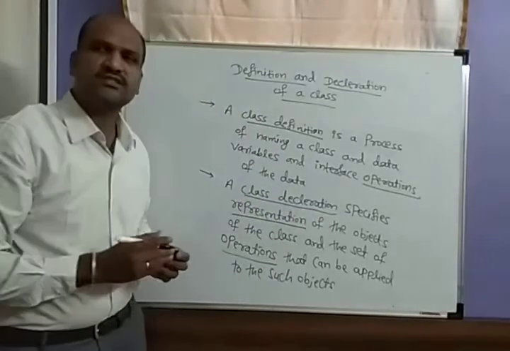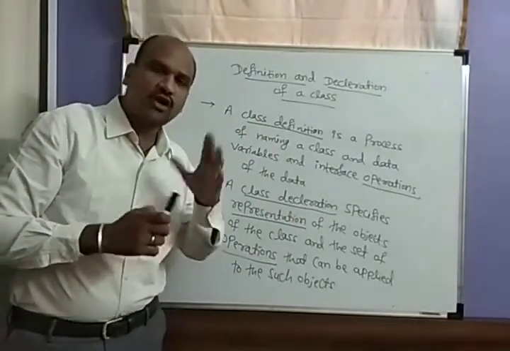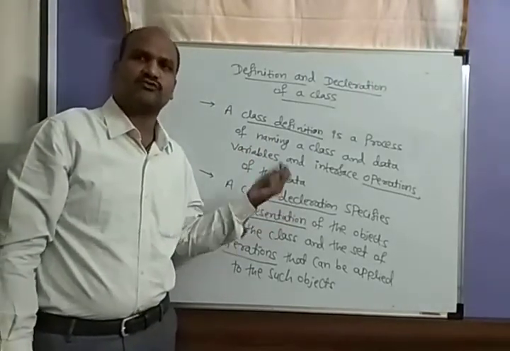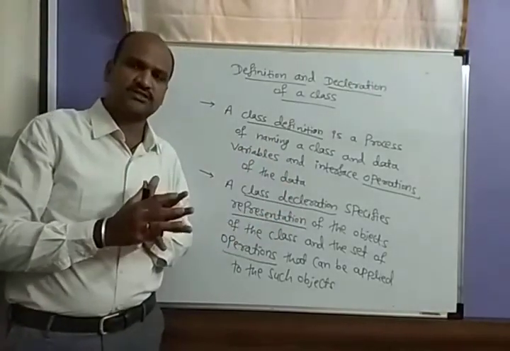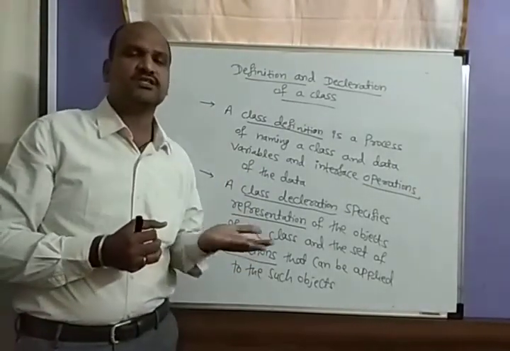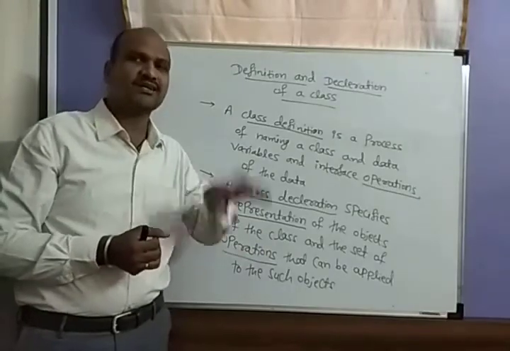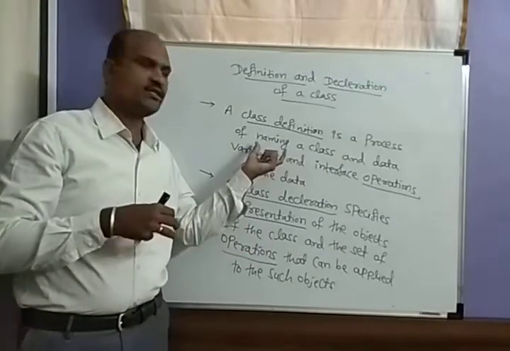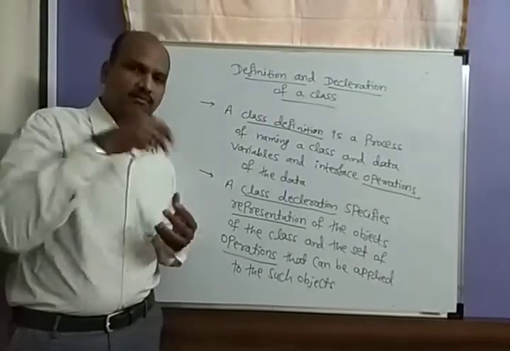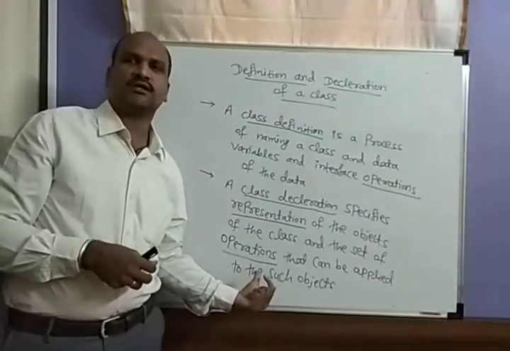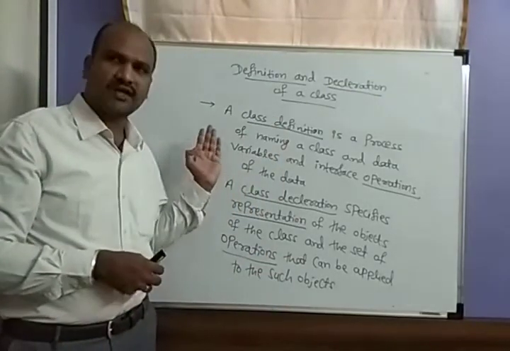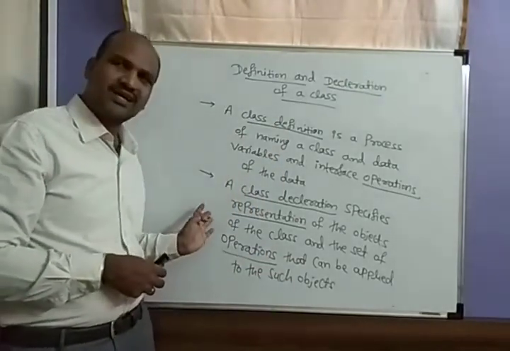So class definition is the process of naming the class with data variables and interfacing the different operations of the data, and class declaration specifies the representation of objects of the class. When you define the class, whatever objects you are using, you also apply the operations on those objects. So this is a simple definition of class definition and class declaration.